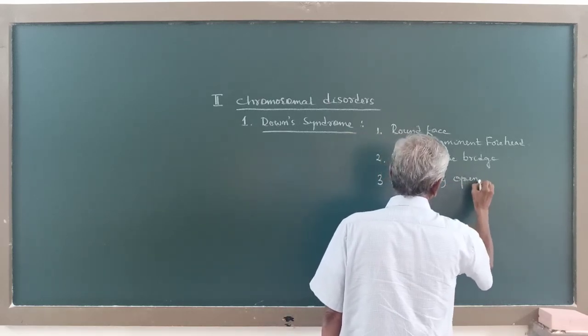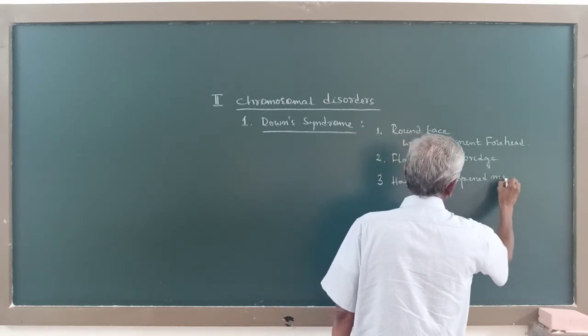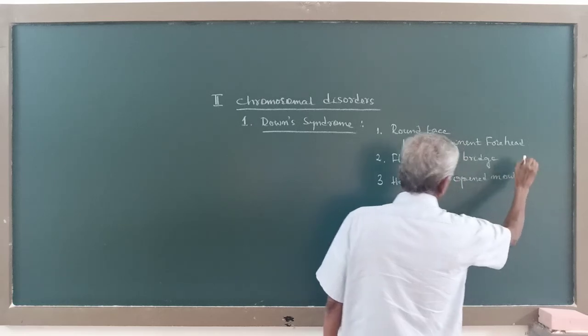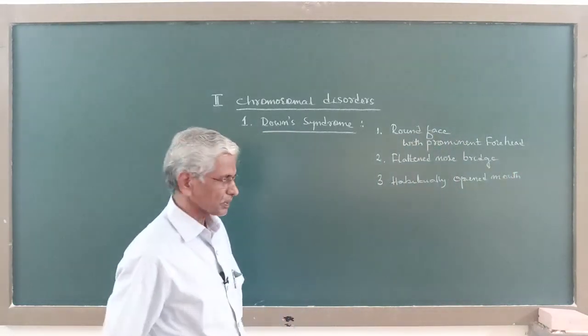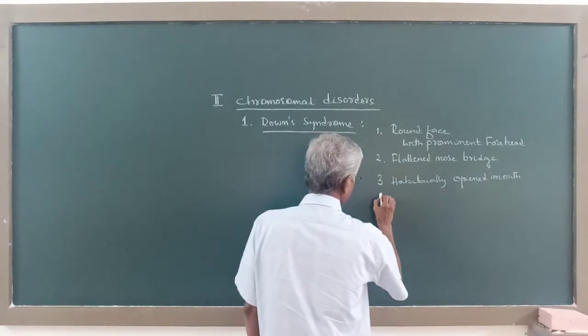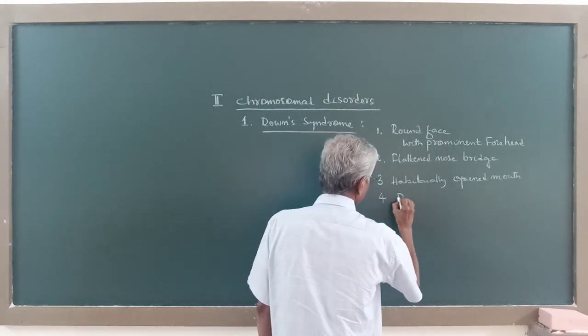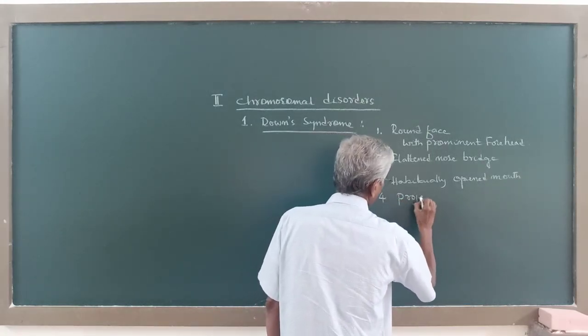Habitually opened mouth. Mouth will be almost always opened.